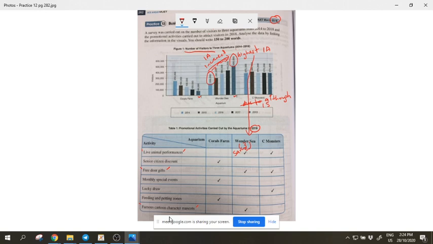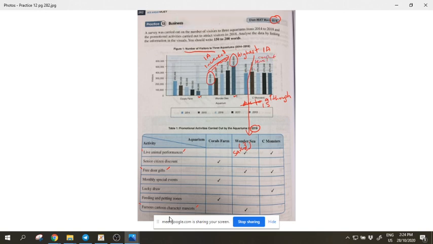Okay, so after finishing with Wonder Sea, then you continue with sea monsters. Then you continue with coral farms. Okay, the same kind of thing. Sea monsters, there's nothing much you can say. It's almost level. So you can say it's almost level, or you can say there was only a slight increase. All right, you can describe like this. In fact, this is all level or constant.